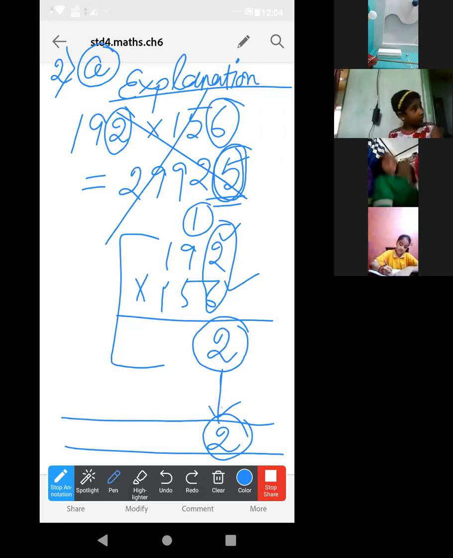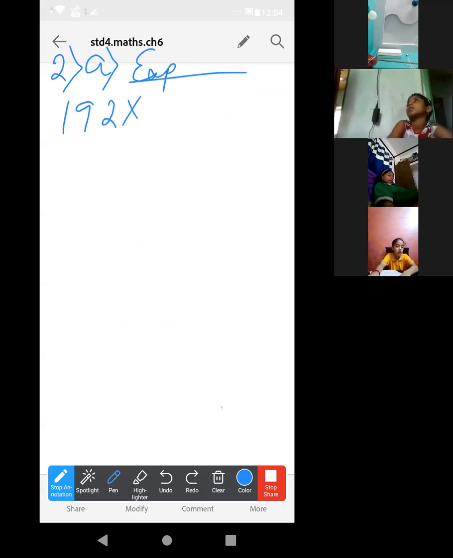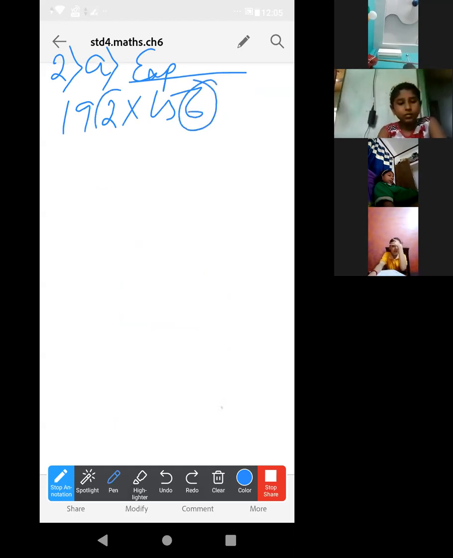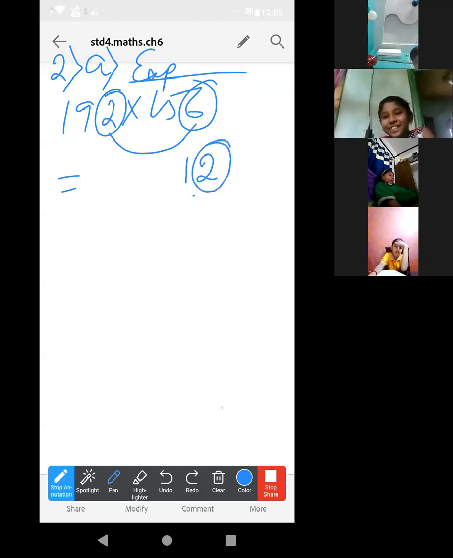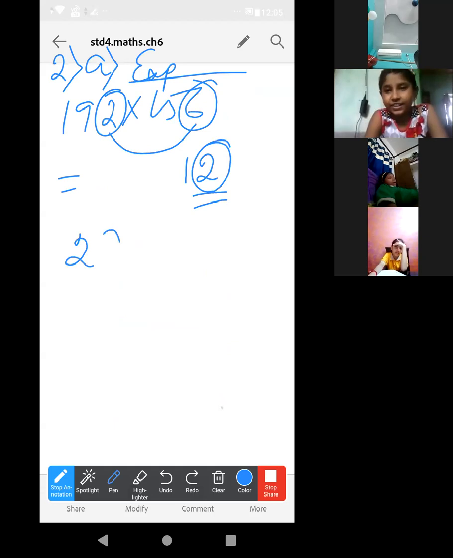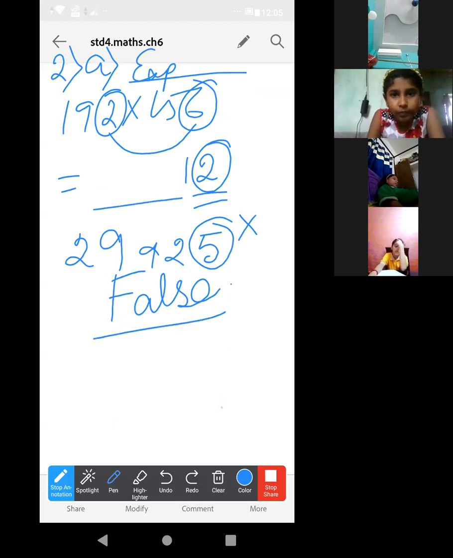Paushali? Now the question number 2A. Just write the explanation that 192 into 156, circle this 2, and the last digit will be 12, so 2. But here the last digit is 5, 29,925. So it is false. No need to do the multiplication over there. Got it? So understood? Yes, ma'am.